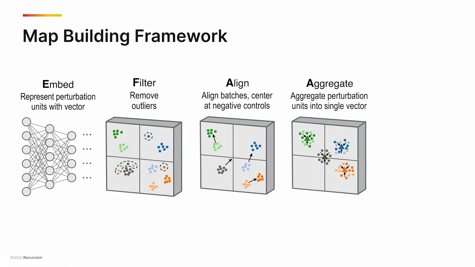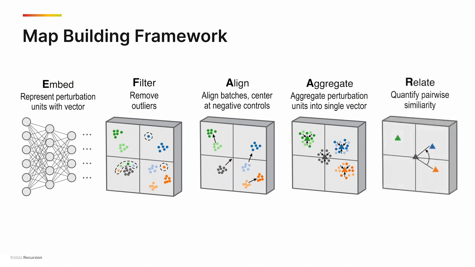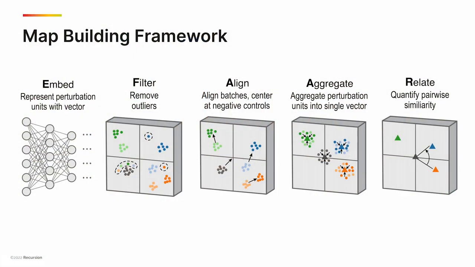The final step in map building is identifying relationships between biological entities, such as gene-gene interactions arising from protein complexes or signaling pathways. Computing distances between aggregated perturbation representations is commonly used as a proxy for relationships, where smaller distance means a stronger relationship. These distances can also be used to visualize the global structure of perturbations through further dimensionality reduction techniques such as UMAP. We can use different methodologies in every step of the IFAR pipeline, and we can perform the steps in a different order or multiple times.